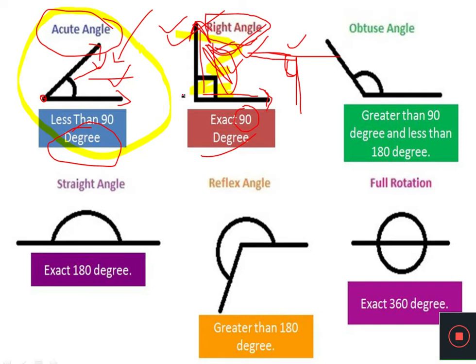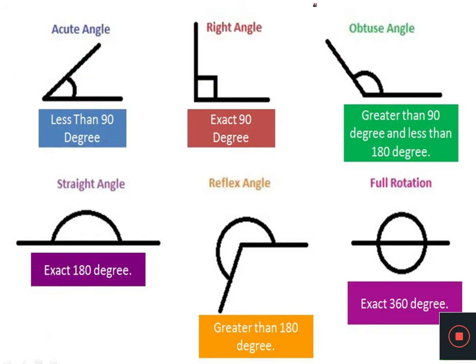So far we have learned about two types of angle. One was the right angle, which was 90 degrees, and the acute angle, which is less than 90 degrees. Now we are going to understand the next kind of angle. Here is the third angle. This is the one ray, this is the second ray, this is the common vertex. The space between these two rays is greater than the right angle.